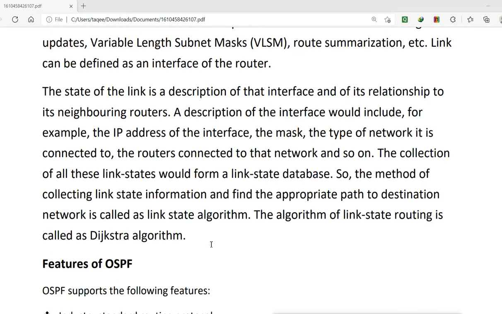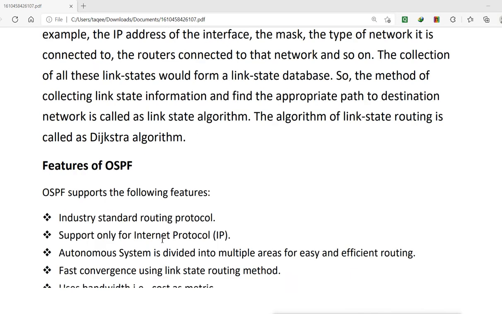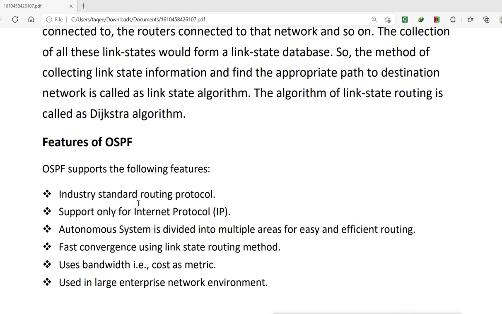Now, which algorithm is used by OSPF? It is a link state routing protocol, and it uses the Dijkstra algorithm to do the routing. These are the features of OSPF.